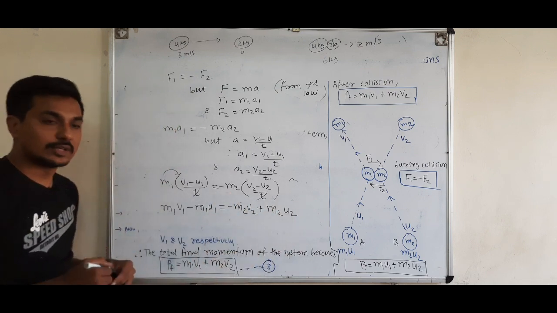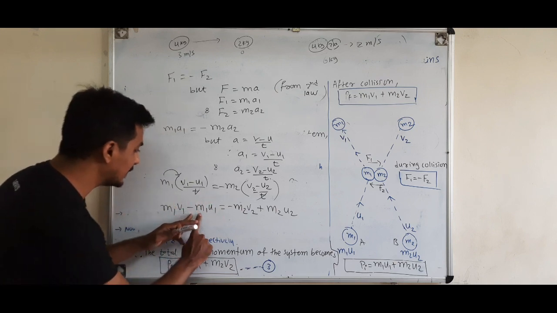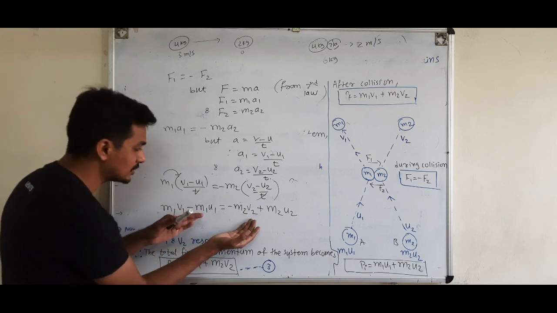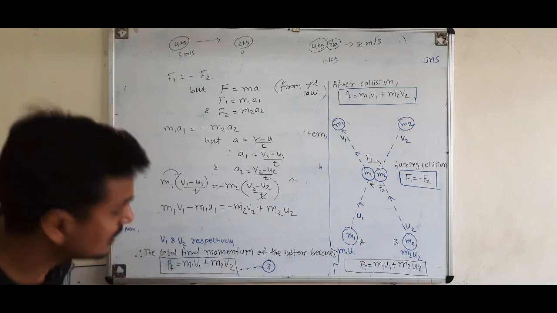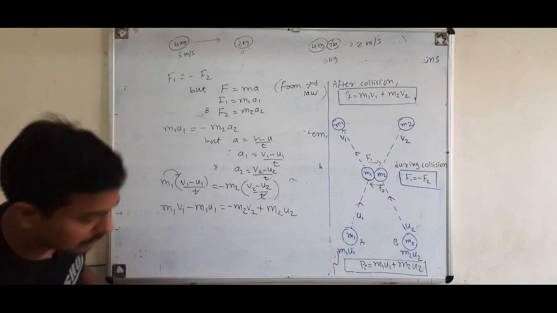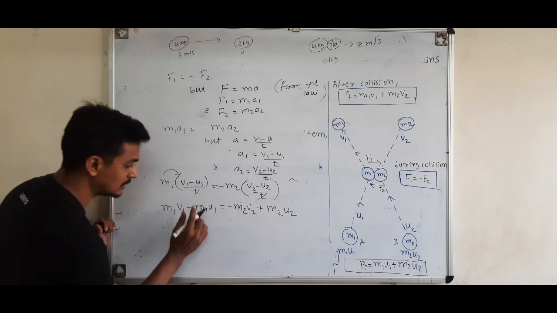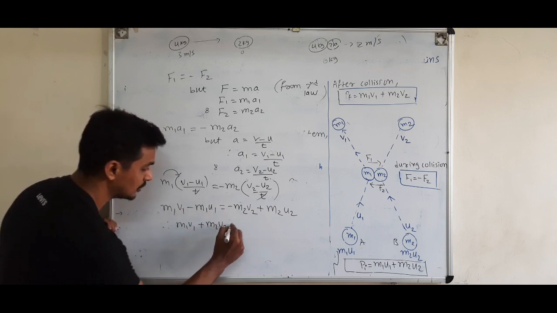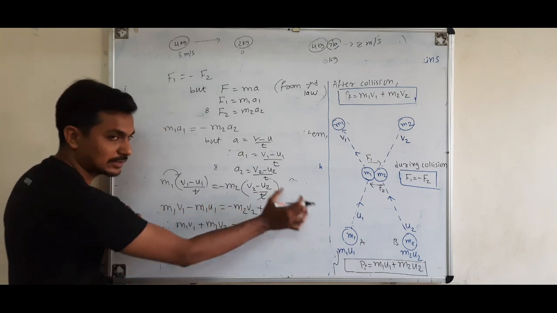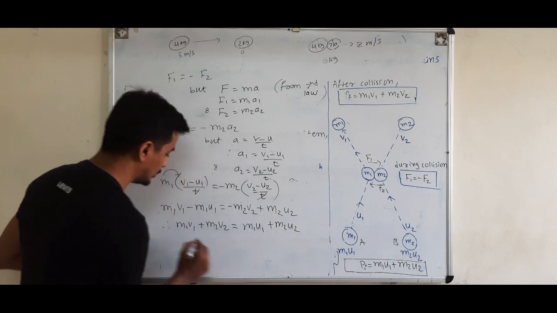Now take all the negative signs. If here you find a negative sign, then take it towards the right side, so it becomes positive. And here you have a negative sign, take it towards the left side, so it becomes positive. This is the easiest way to remember. So just on solving, m1 v1, now I'm taking this towards this side, so plus m2 v2 is equal to m2 u2 here, and if I take this towards the right side, then it is m1 u1 plus m2 u2.